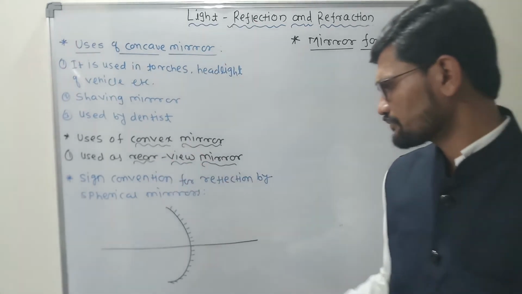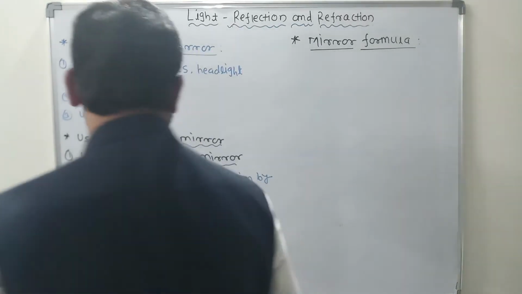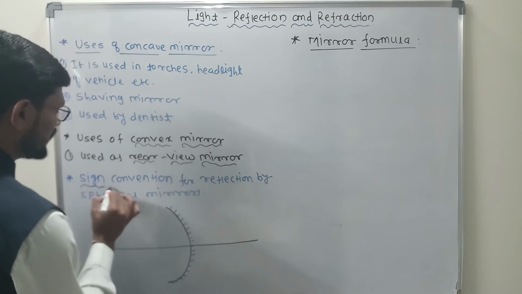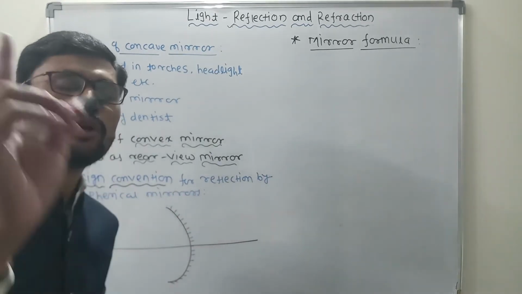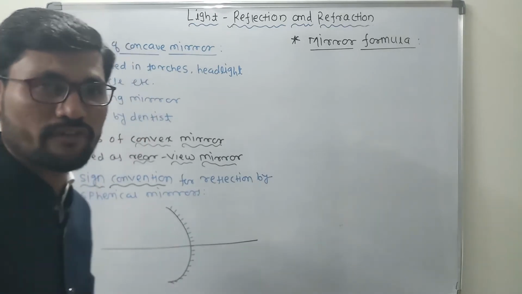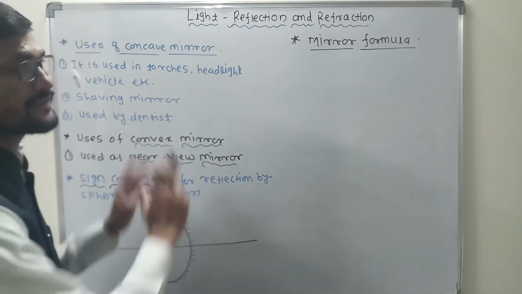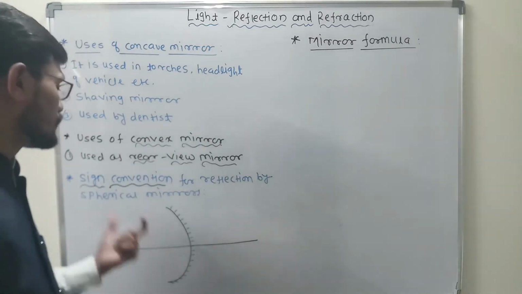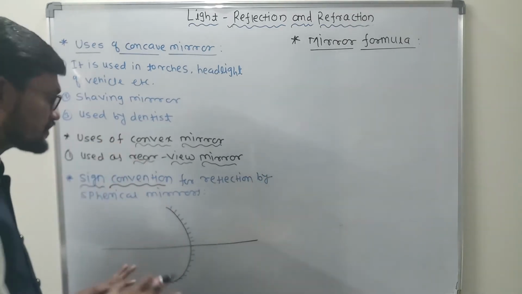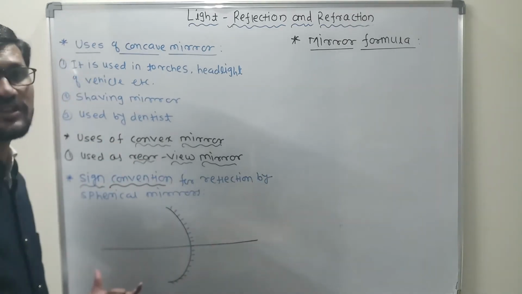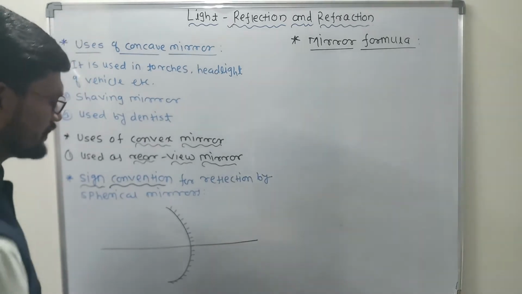Now the next thing I am going to tell you is called the sign convention. You won't believe it, but the sign convention is very important to understand concave as well as convex mirrors. Remember that this sign convention is the same for lenses also. So I am not going to cover this point again in the case of lenses, but you should understand that these sign conventions are used for lenses also. So what are the sign conventions?